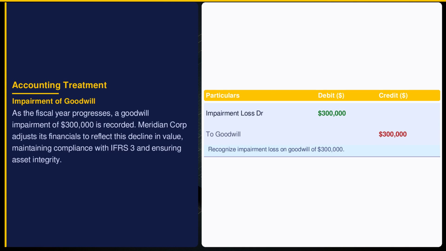Goodwill impairment testing under International Financial Reporting Standards 3 identifies a $300,000 reduction in value, prompting an impairment loss entry. This recognizes the diminished future economic benefits, ensuring Meridian's assets aren't overstated, which is crucial for realistic financial health assessments.